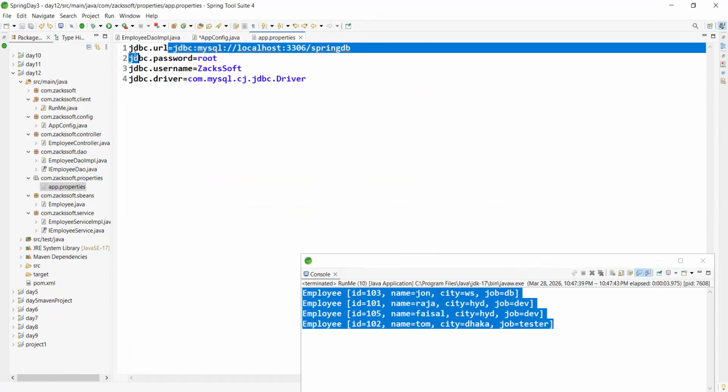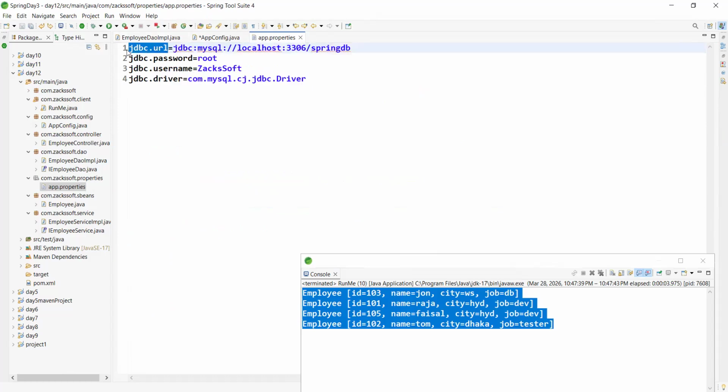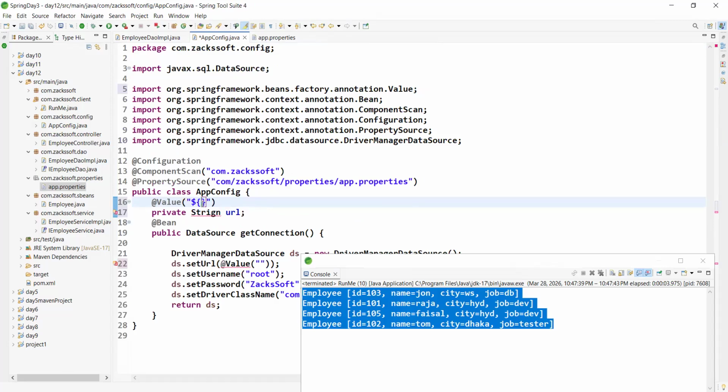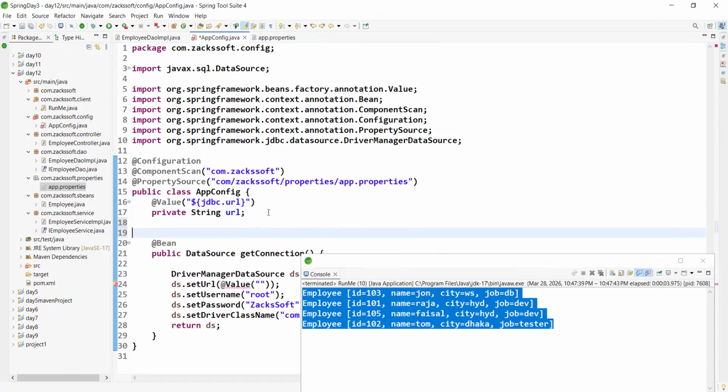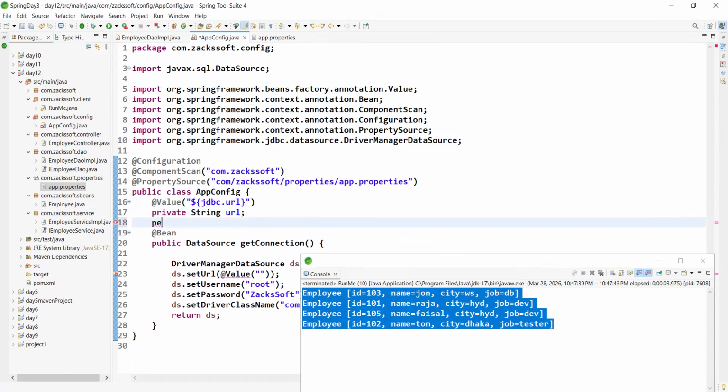So this is the JDBC URL, Control C. Let me complete this one as I am doing the same thing. Okay, fine. Now another property, private String username.